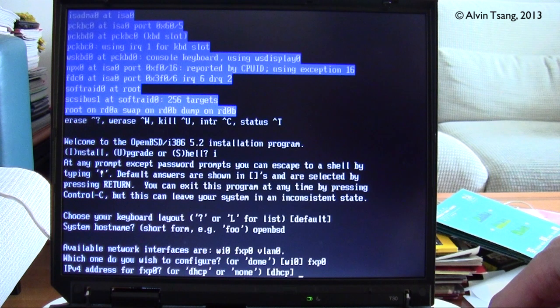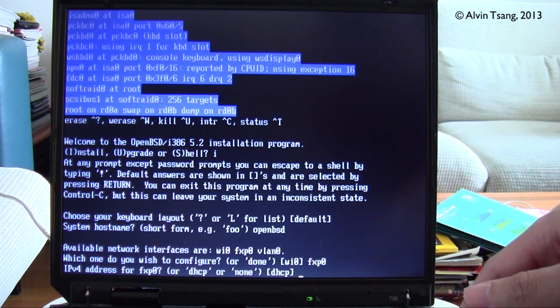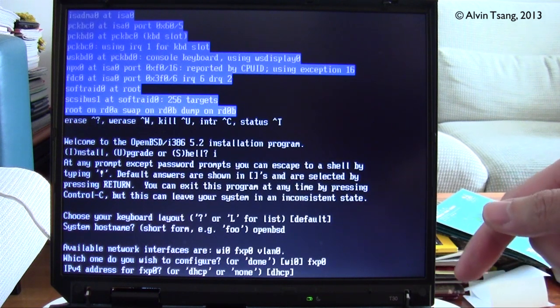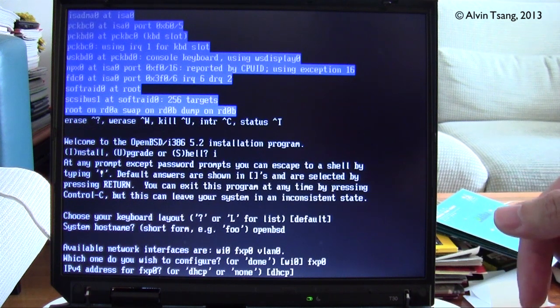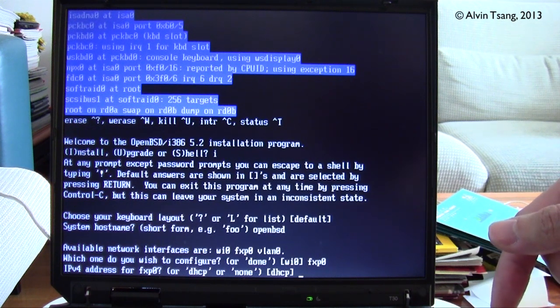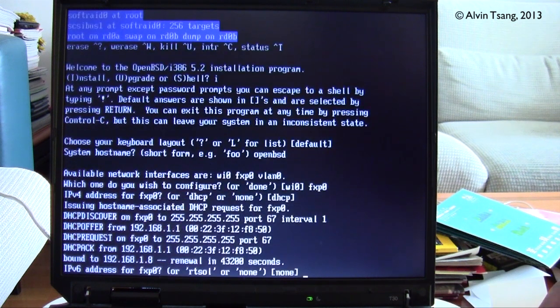Then it asks what IP4 address do I want for FXP0, and the default is DHCP. I'm connected to a wireless router, a Netgear router, which automatically assigns IP4 addresses to connected computers. So I'll just pick DHCP. Enter. And you see, it's already been assigned an IP4 address to my computer.